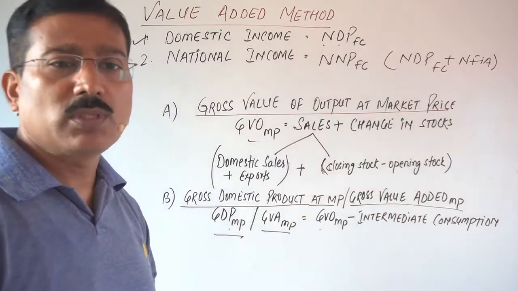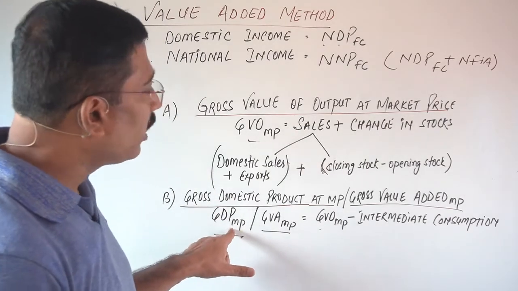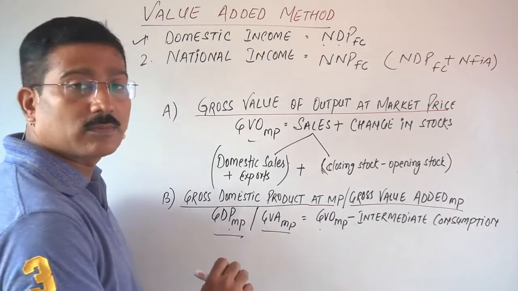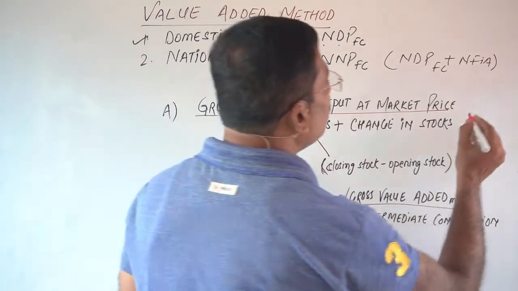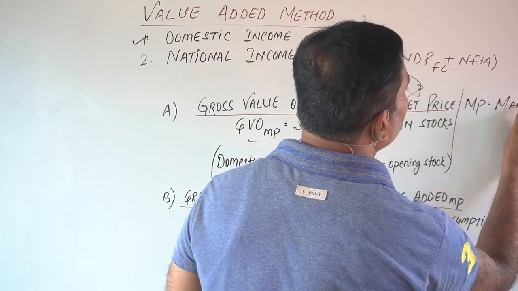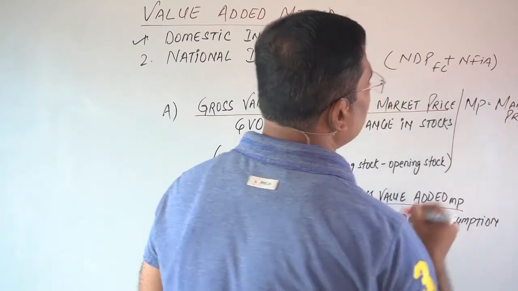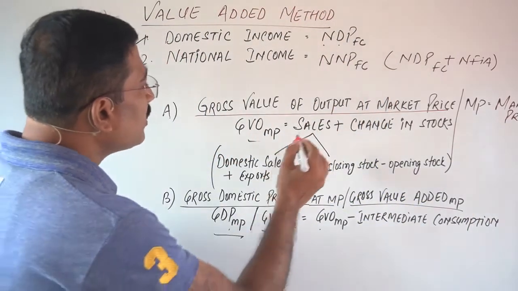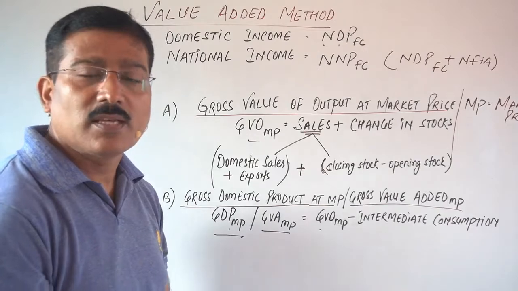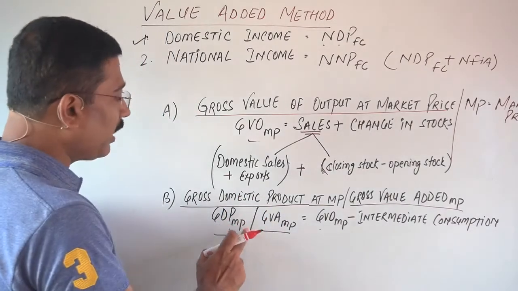Now some students have some confusion. Sir, why is it GDP-MP? How did you come to know that it includes MP? Actually, MP means market price. And sales is always calculated at market price, isn't it? That's why here it is GDP-MP.